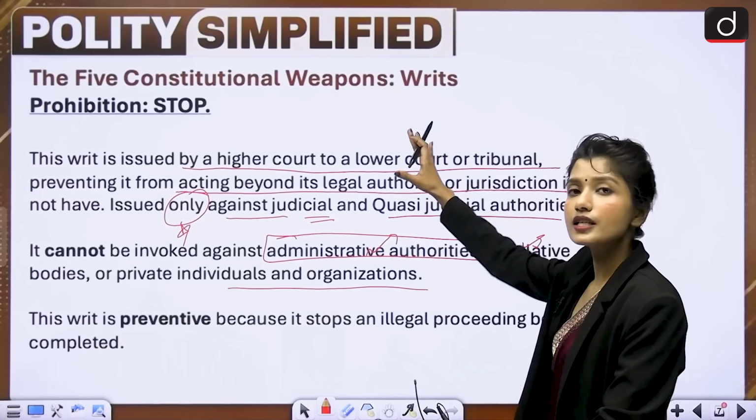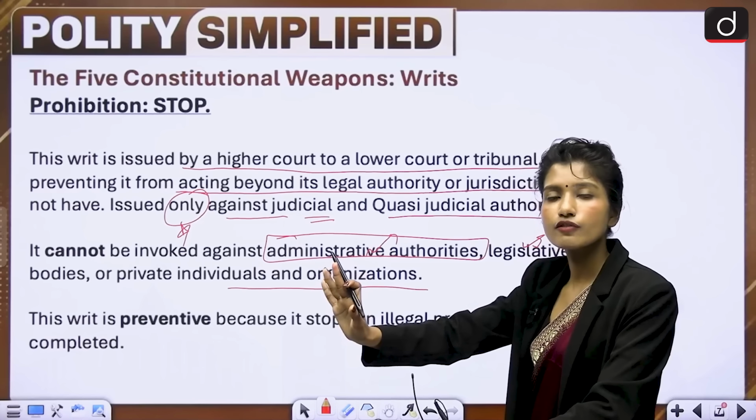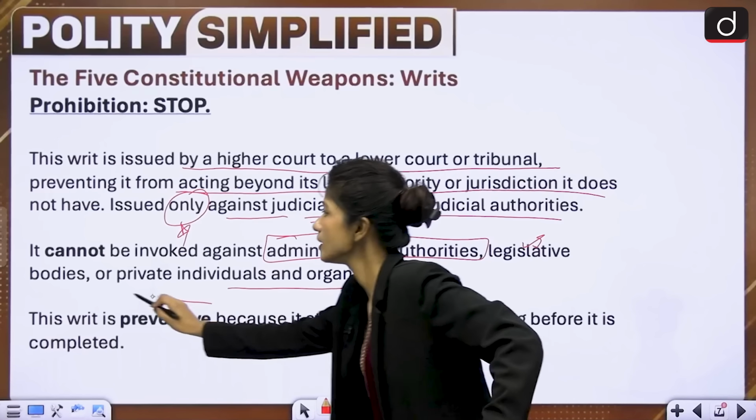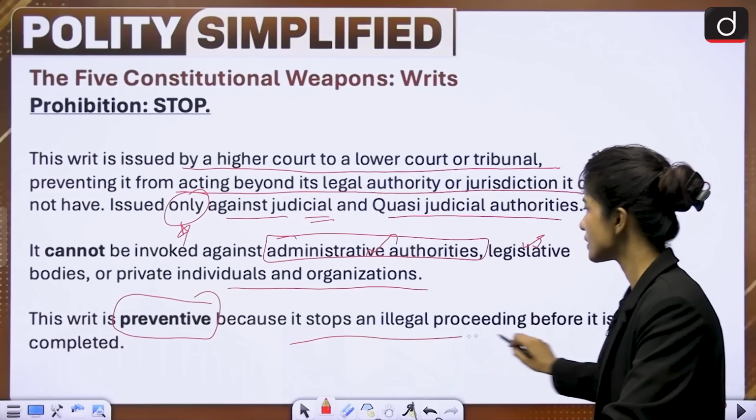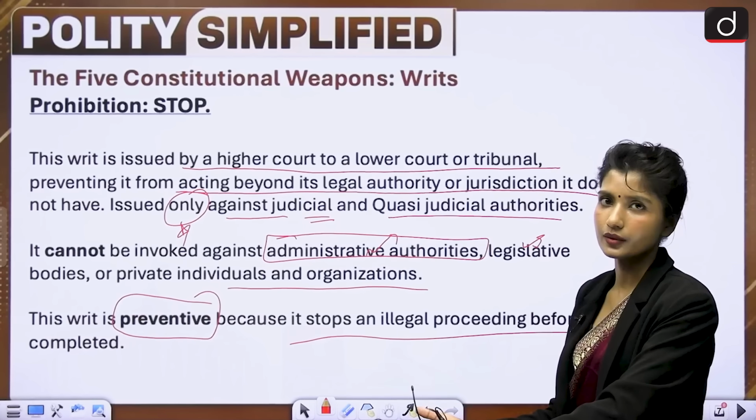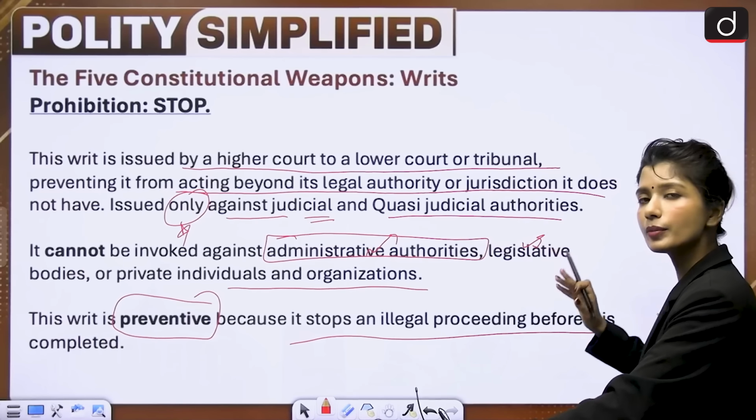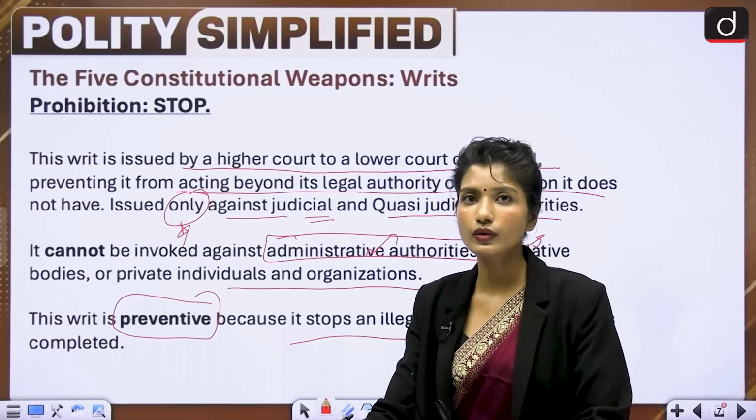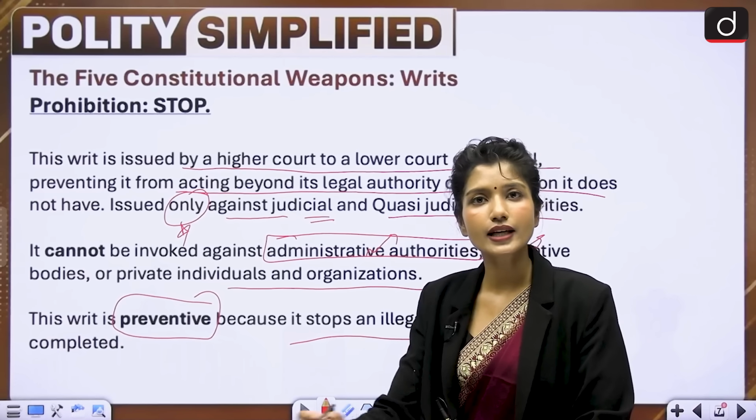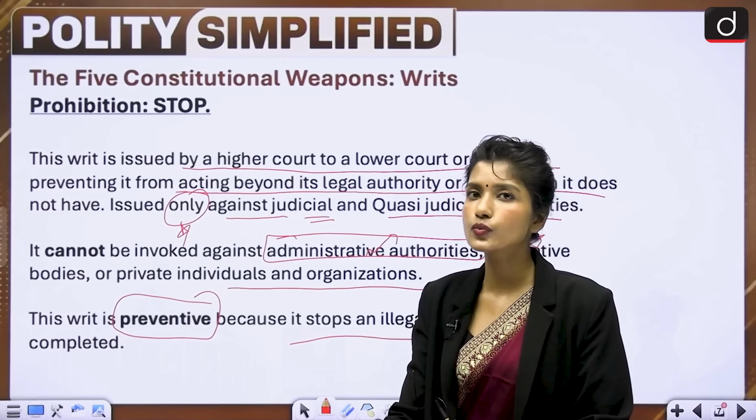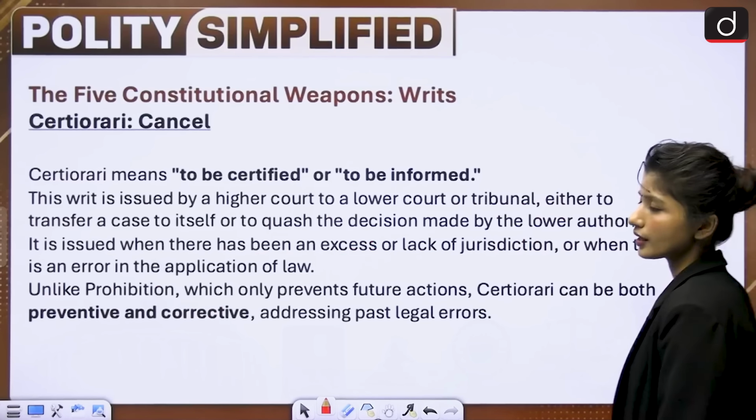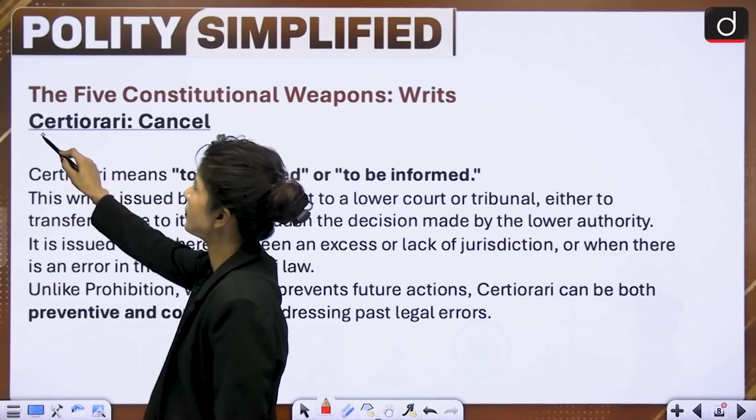Now this writ, because it stops the courts from acting out of their jurisdiction, is preventive in nature. This is called a preventive writ because it stops an illegal proceeding before it is completed. Now what happens if the proceeding is completed? What if the court has already given a verdict but that case was outside their jurisdiction? In that case, we have another writ, that is certiorari. From certiorari, you can remember cancel.